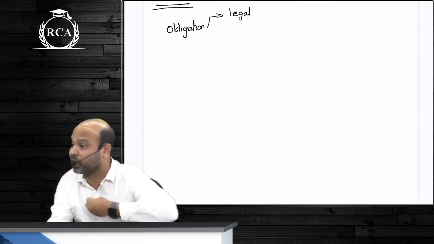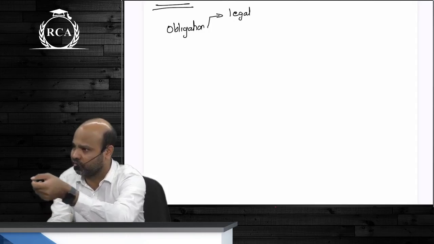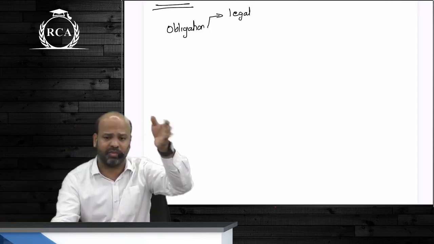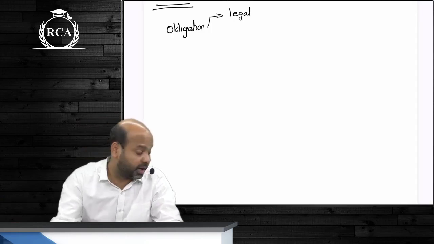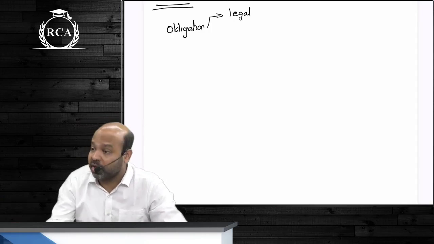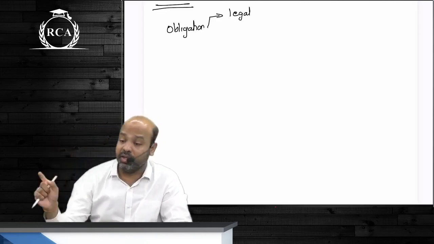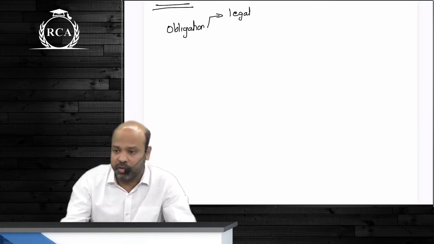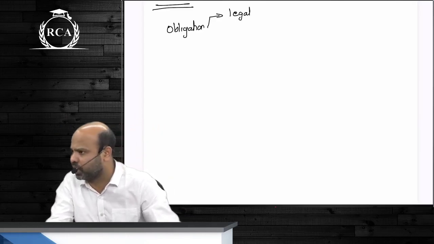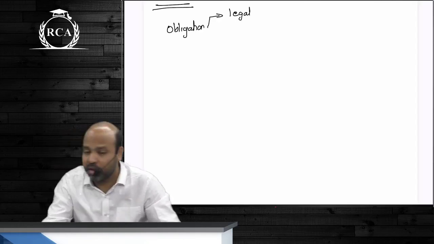Won't there be an employment contract with the people? Every month they will render services. You will give them salaries by the 10th of next month or the 15th of next month, whatever be the contract, guys. Are you obligated to pay for those services? Is there an obligation being created on account of a past event? Is the settlement of this expected to result in outflow of resources? So, will this satisfy the definition of the word liability? समझ में आ रहा है क्या बोल रहा हूँ guys? Yes or no?